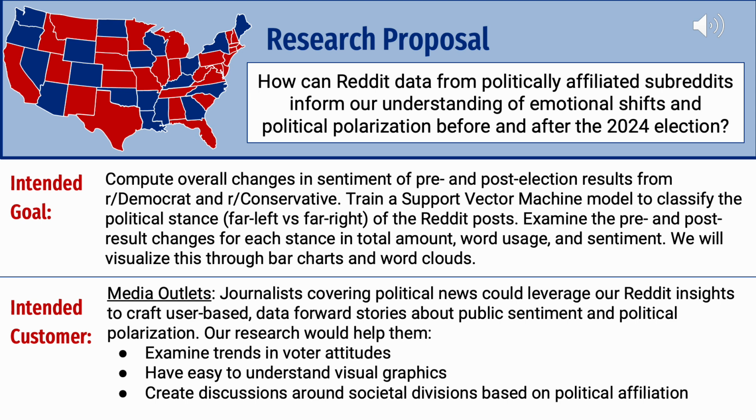For our research proposal, we wanted to study the question, how can Reddit data from politically affiliated subreddits inform our understanding of emotional shifts and political polarization both before and after the 2024 election? For our intended goal, we wanted to compute the overall changes in sentiment of pre- and post-election results from the subreddits Democrat and Conservative. We would train a support vector machine model to classify the political stance, either far left or far right, of the Reddit posts. And then we would examine the pre-election and post-election result changes for each stance in the total amount, word usage, and sentiments. We will visualize this through bar charts and word clouds.